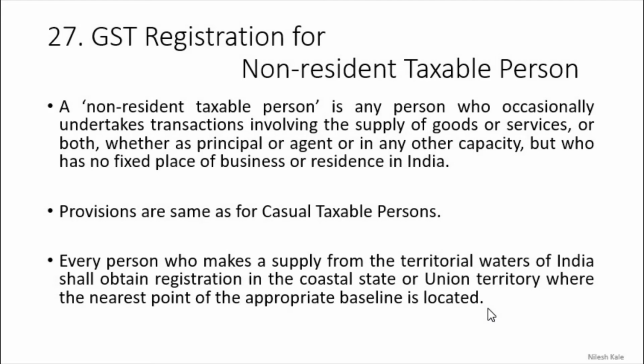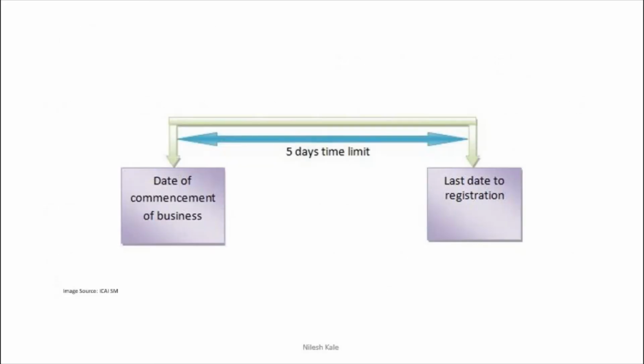Now this is what you have to understand. Wherever you are doing the business, to the nearest point or to the nearest state, you will have to take the registration, right? Now what is the date of commencement of business? From that you have a 5 days limit for the last date to take the registration, right?